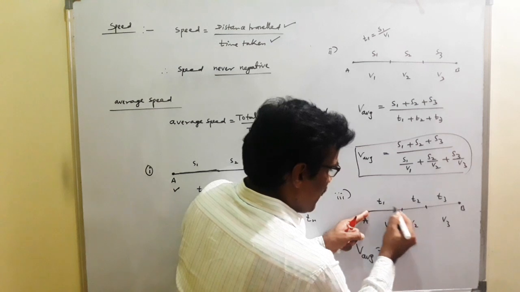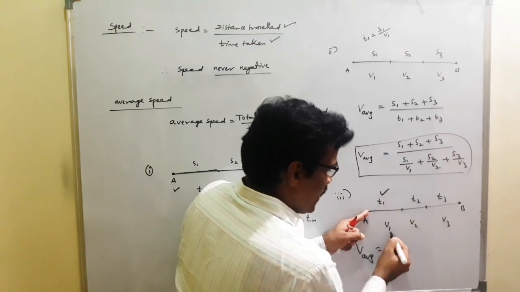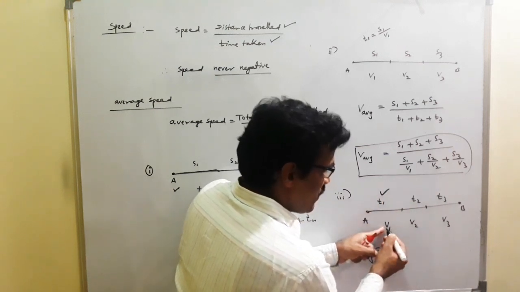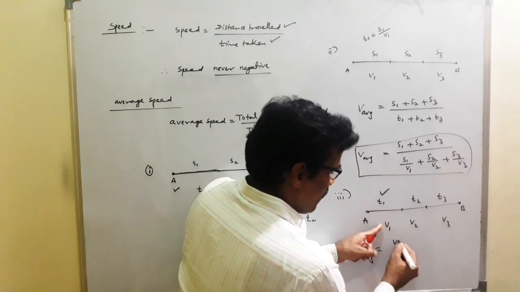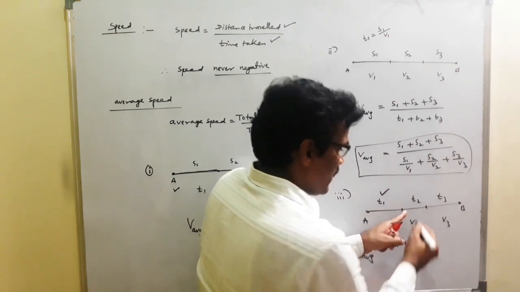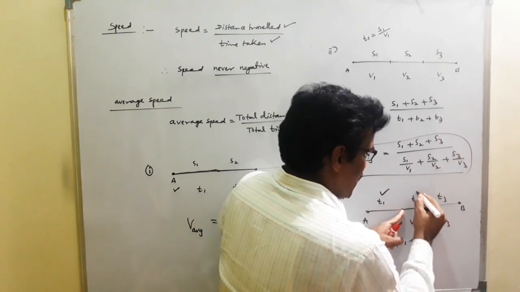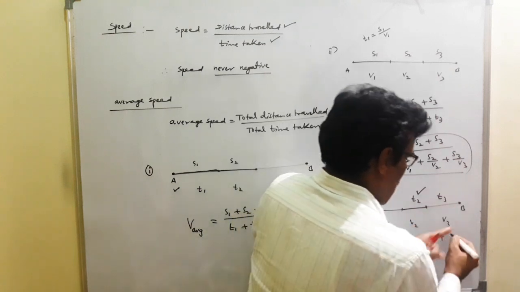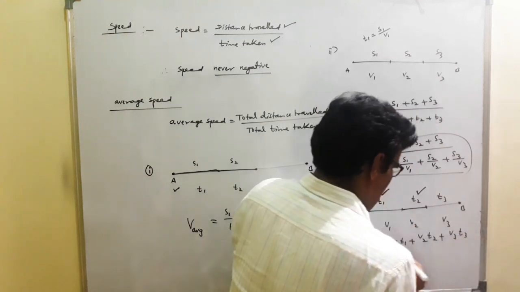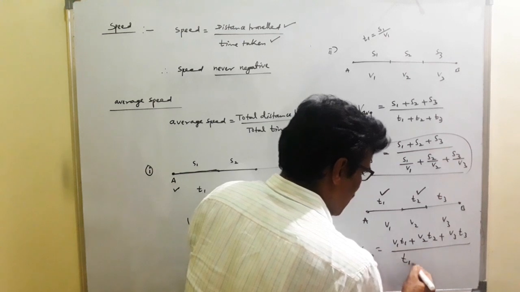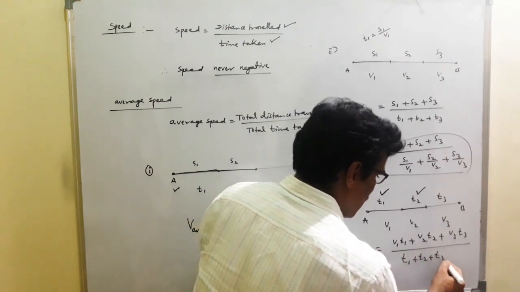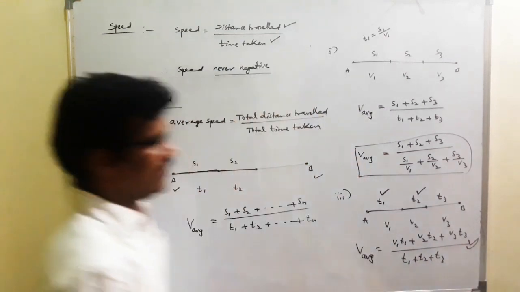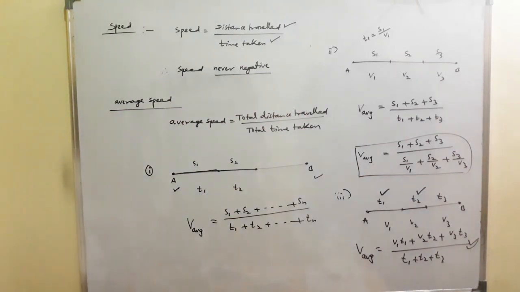Distance traveled is speed into time. So V1 T1 plus V2 T2 plus V3 T3, divided by total time T1 plus T2 plus T3. So this is the relation. Okay. Then we will discuss example problems.